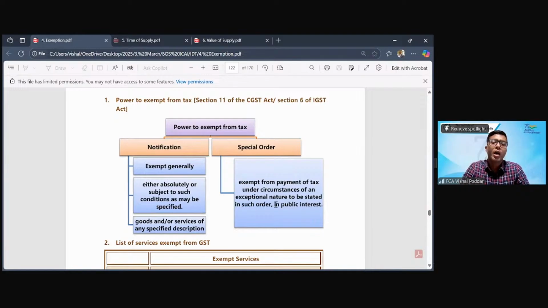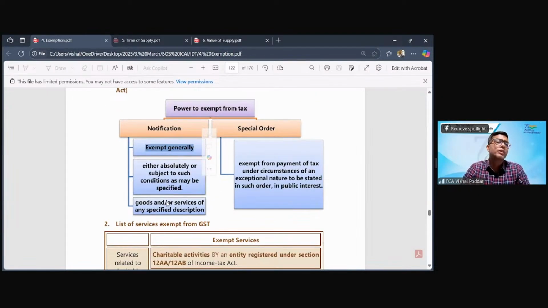And most importantly, how it is in public interest. It cannot be an interest to one person. So where exemption is given to one particular person in an exceptional circumstance, you do it by way of passing a special order. This is the power given by the act to the government. Similarly, where general exemptions are to be given, general means anybody can be covered, not only one person. Whoever is fitting in the conditions of the exemption, anybody can be covered. That is called a general exemption. It has to be given by passing a notification.